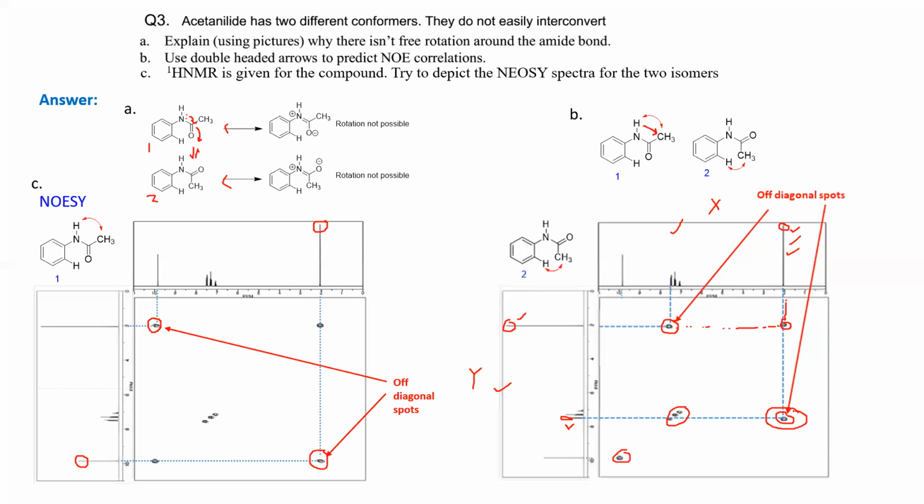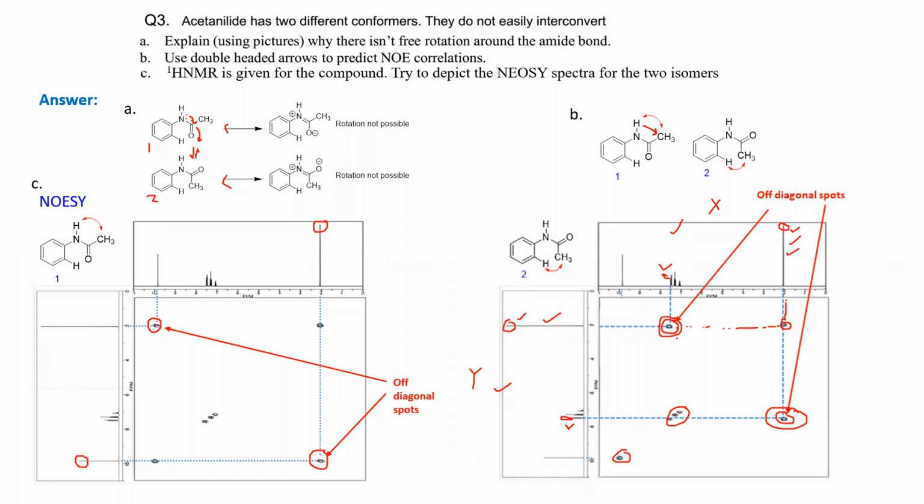Similarly, you can do the reverse. You take the aromatic orthoproton from the x-axis and the methylic proton from the y-axis, and you extrapolate those too, and where they meet, you will have another off diagonal spot.